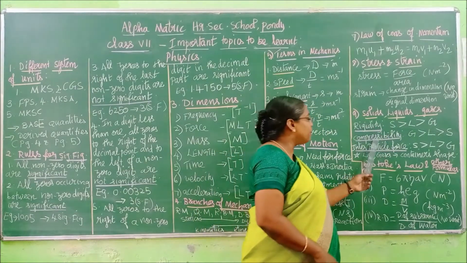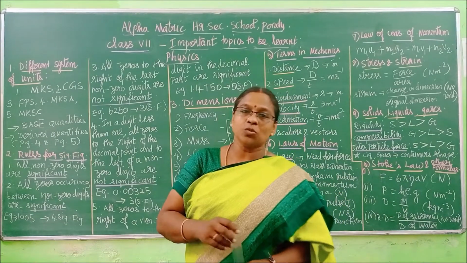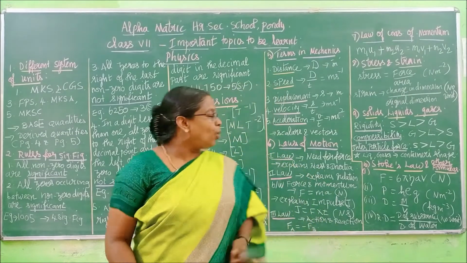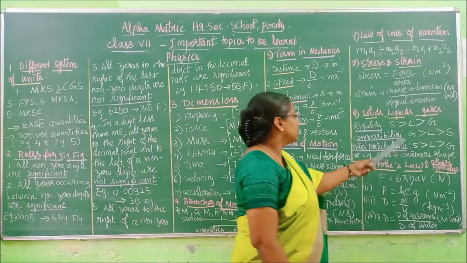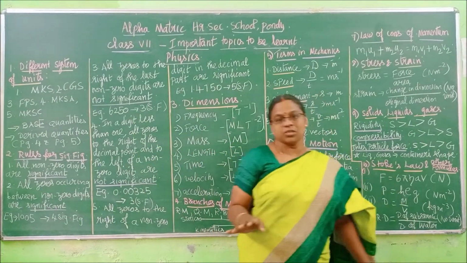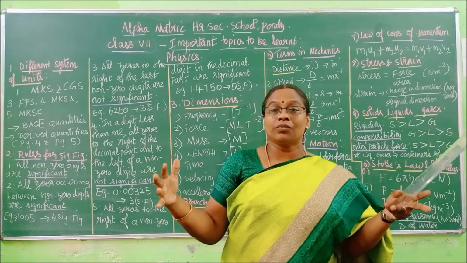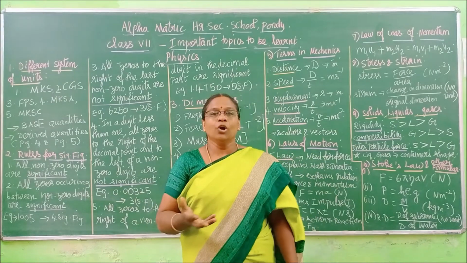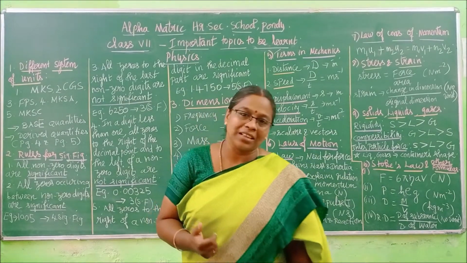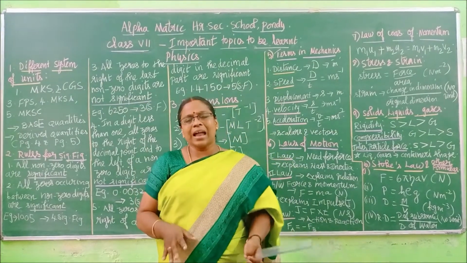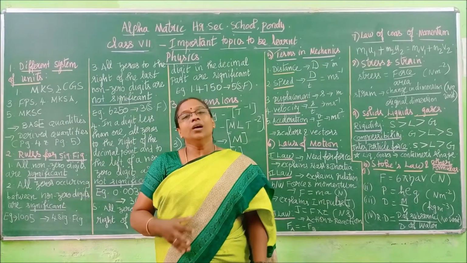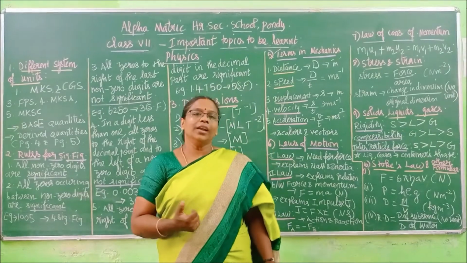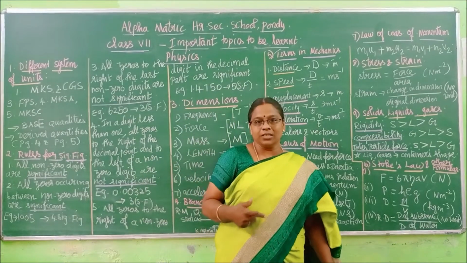Now coming to compressibility. Compressibility means we can press it. Which can we compress more? Gas only. We see a huge amount of gas filled in gas cylinders, our cooking LPG cylinders, and auto cylinders.